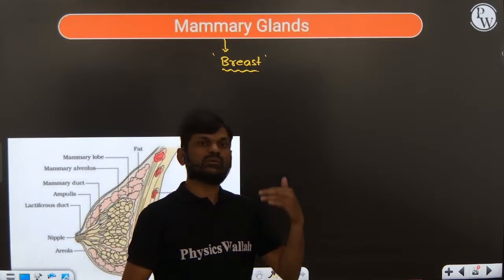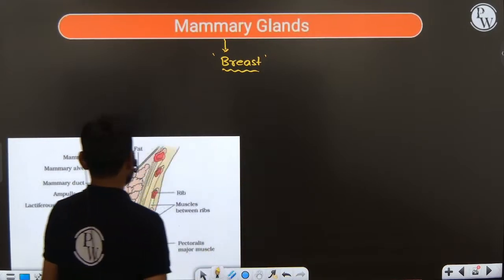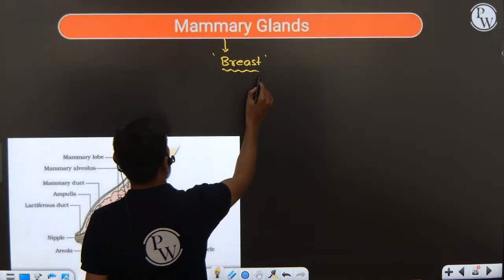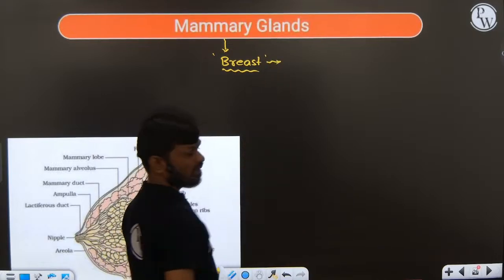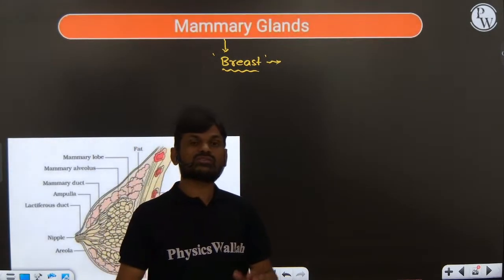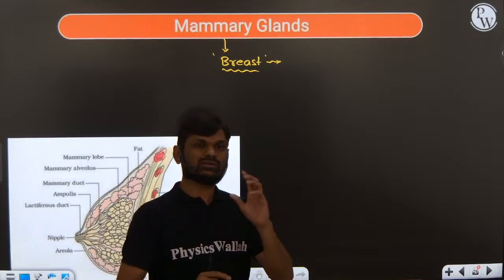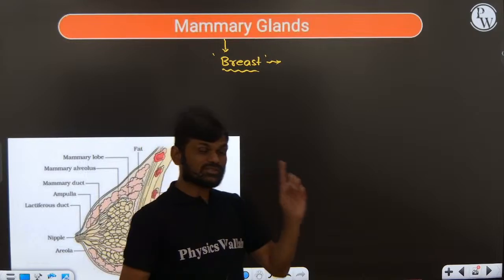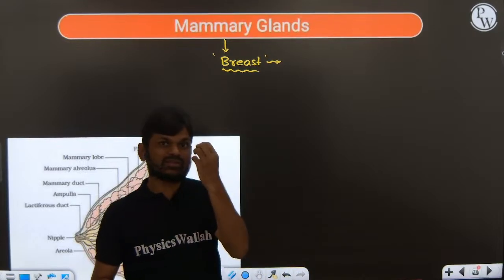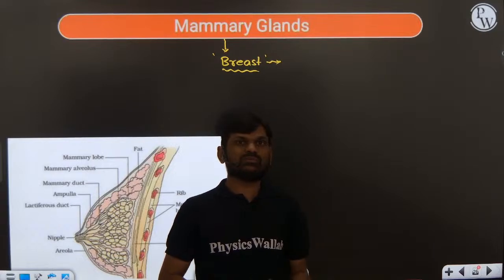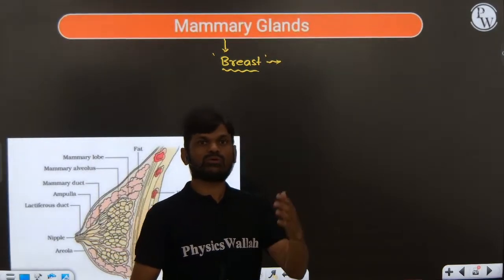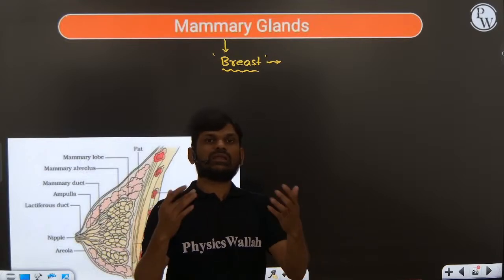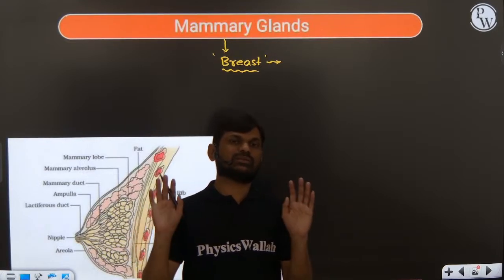Functional mammary glands are a characteristic feature of female mammals, except for some monotremes like platypus and echidna. In these animals, functional mammary glands are present in males also.